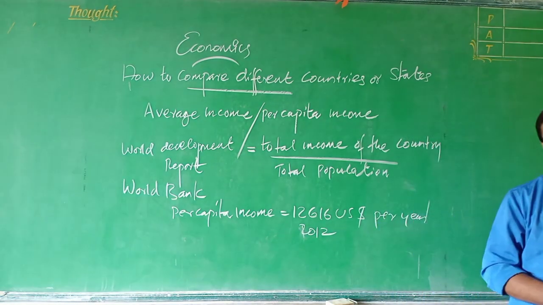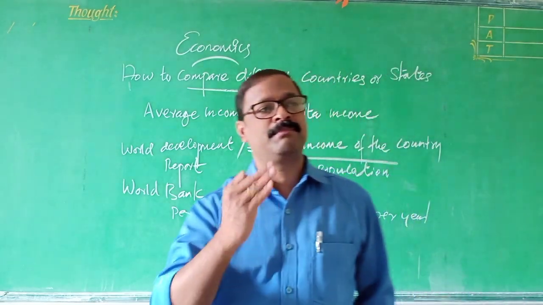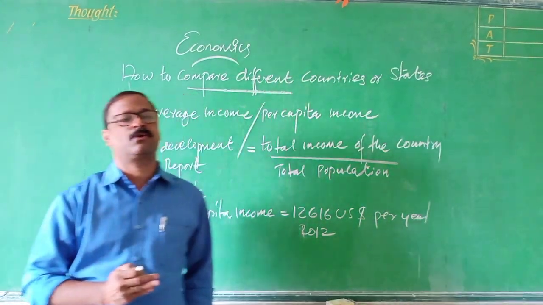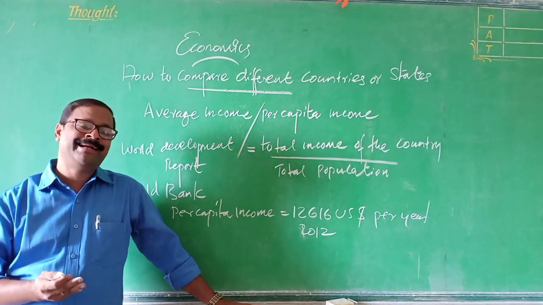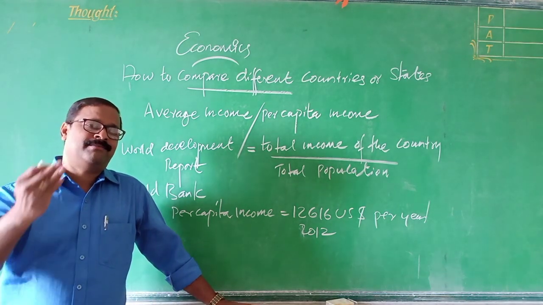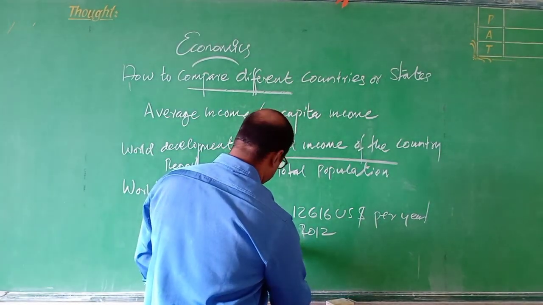That is what we call the developed countries, or rich countries according to the World Bank. Now, per capita income less than 12,000, less than that.